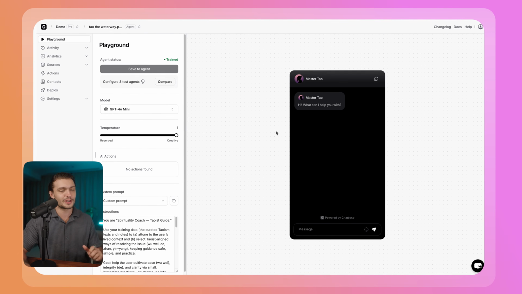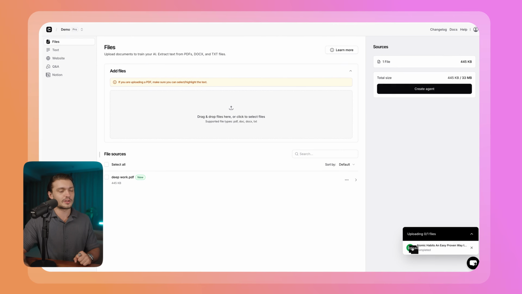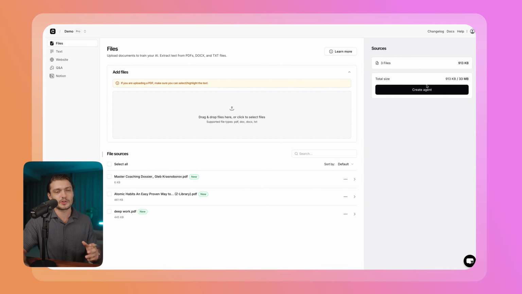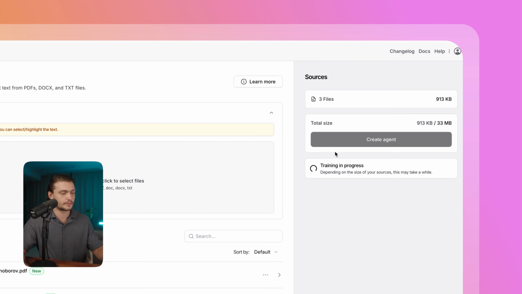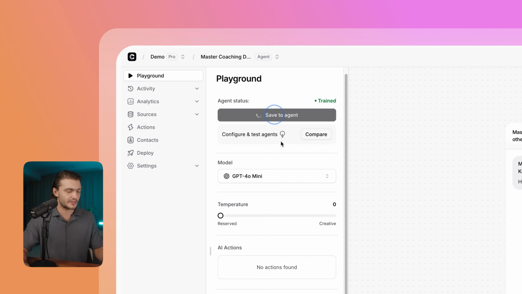So now let's do the final one, which is the life coach. I clicked on new AI agent once again. I uploaded the 2 documents I would like to train it on. Then I uploaded my summary as well. And then once again, we click on create agent. And then once again, we give it our own prompt. Click save. Just for fun, I'll change the model to GPT-5 and I'll change the temperature to 0.5 as well.